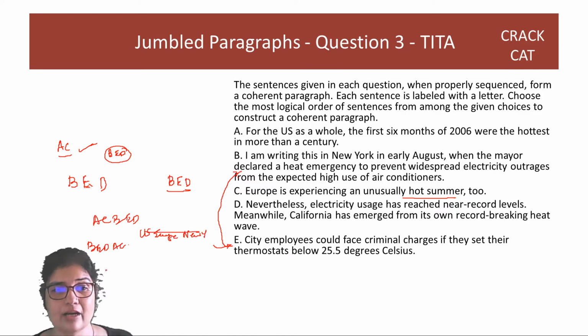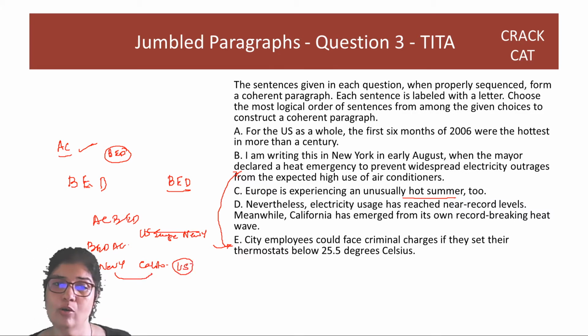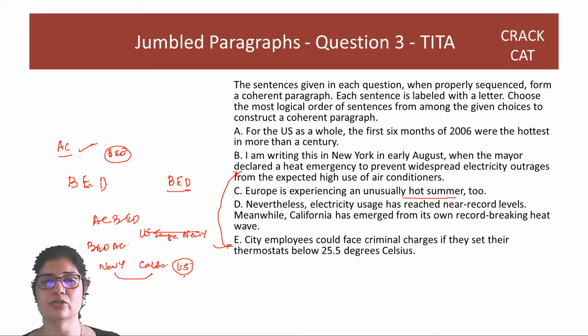No. You may start with New York, where you're saying it's not just New York, even California is how you end. From these two together, you are saying US, hence, overall, as a whole. So New York, California, they are the two ends, right, of the continent, the east and the west. So US as a whole. And after this, you are saying, right? After this, Europe. So your order has to be BED and then AC.